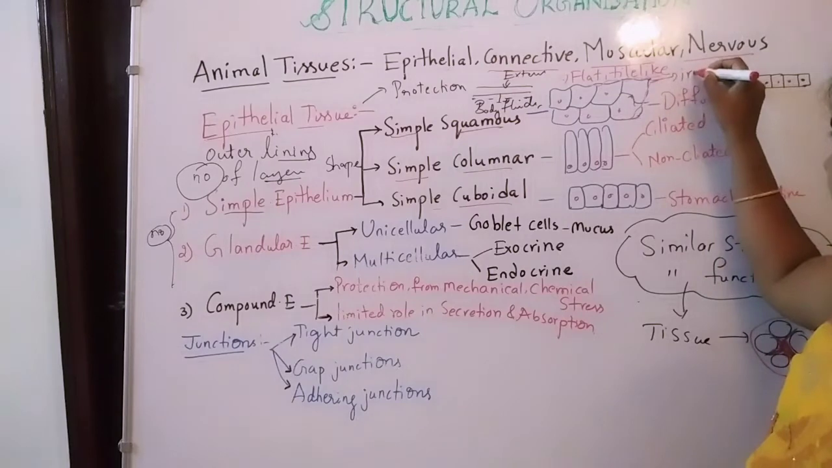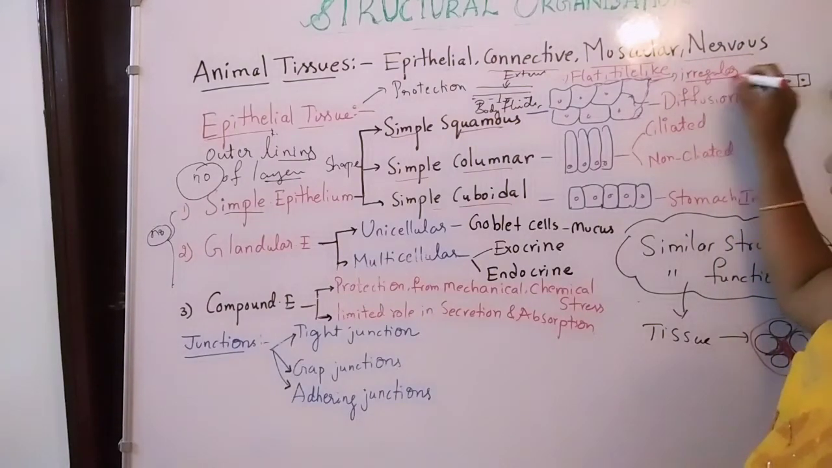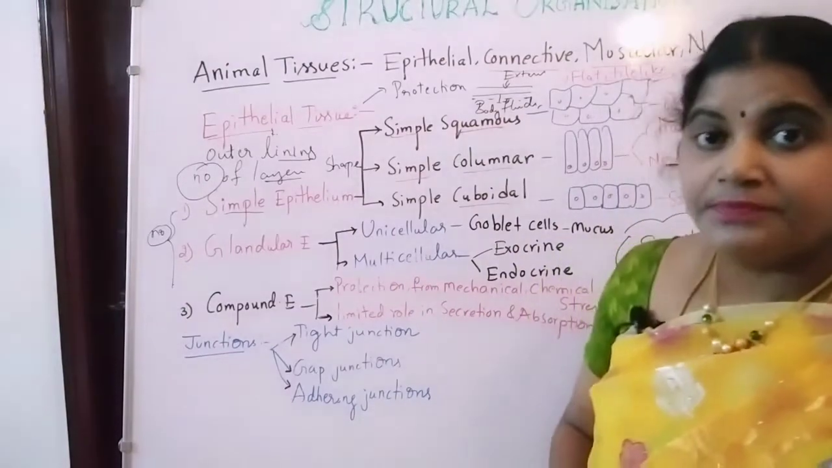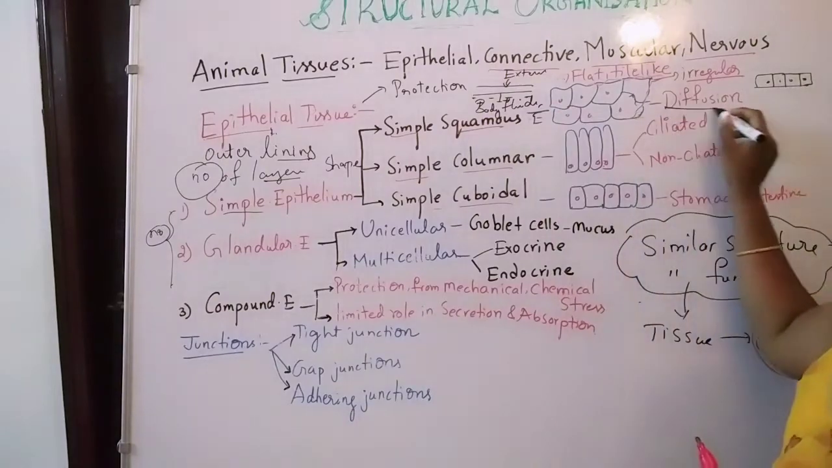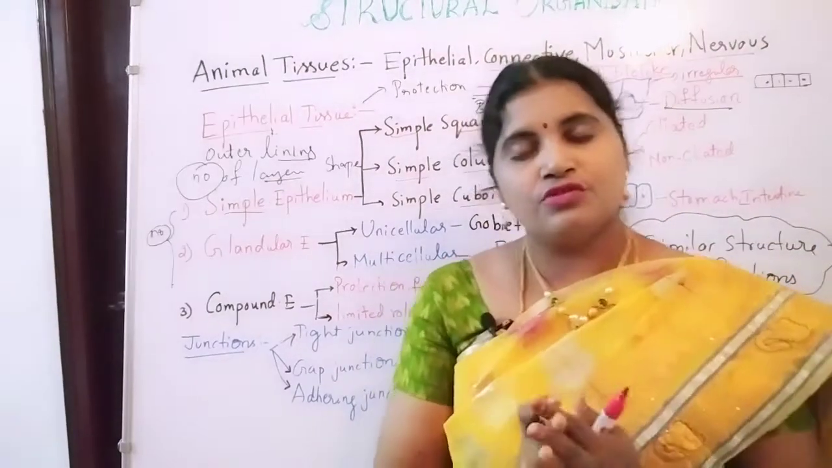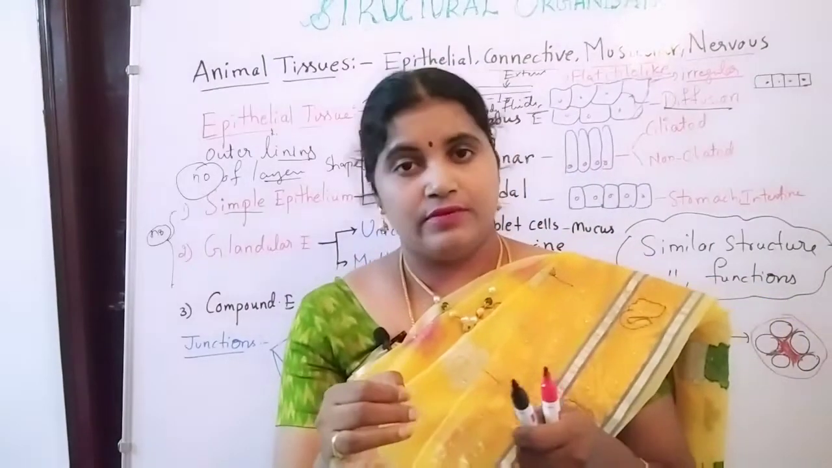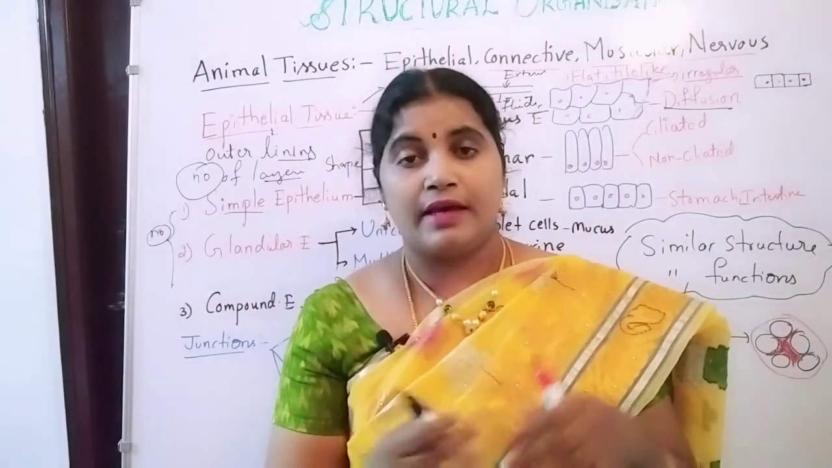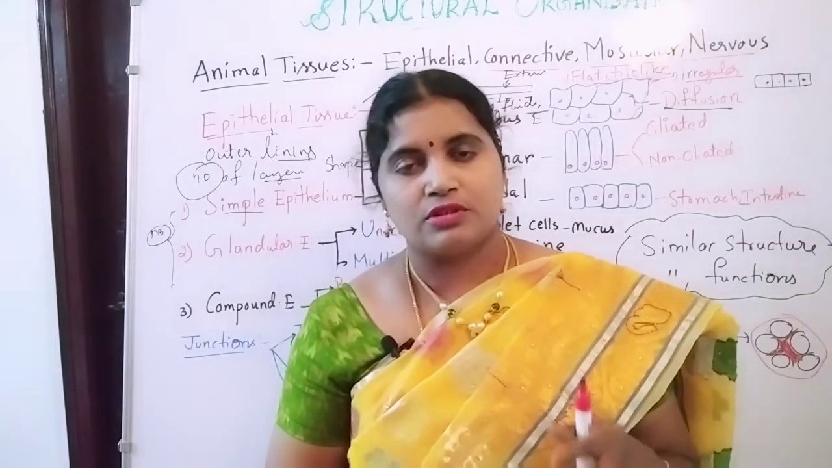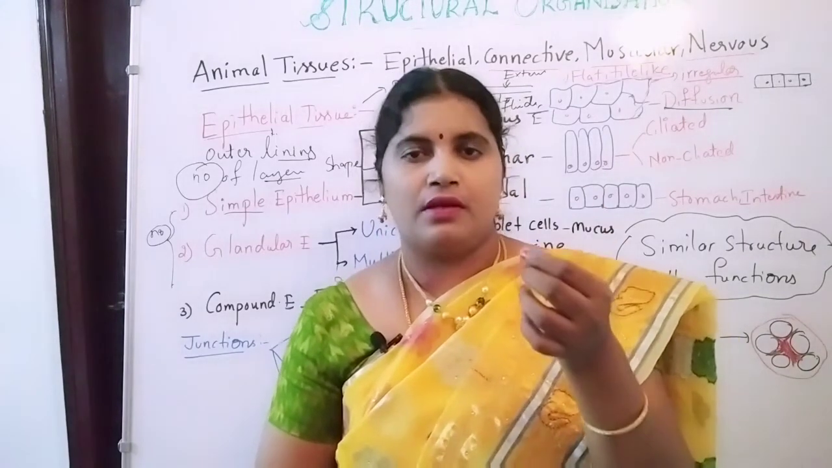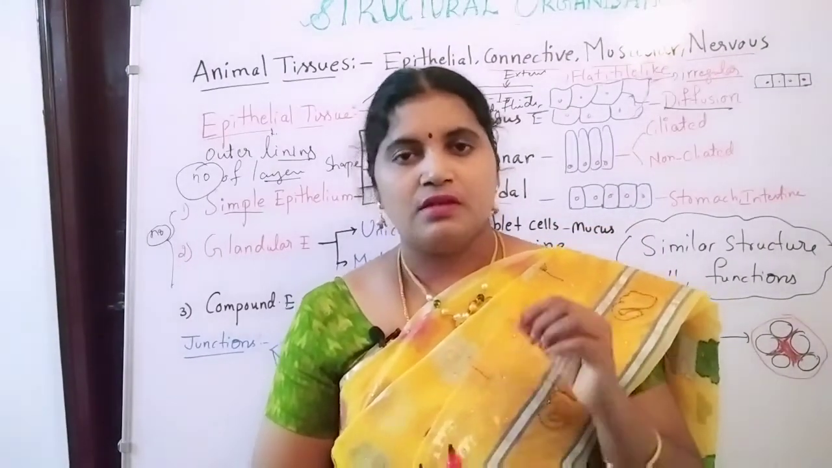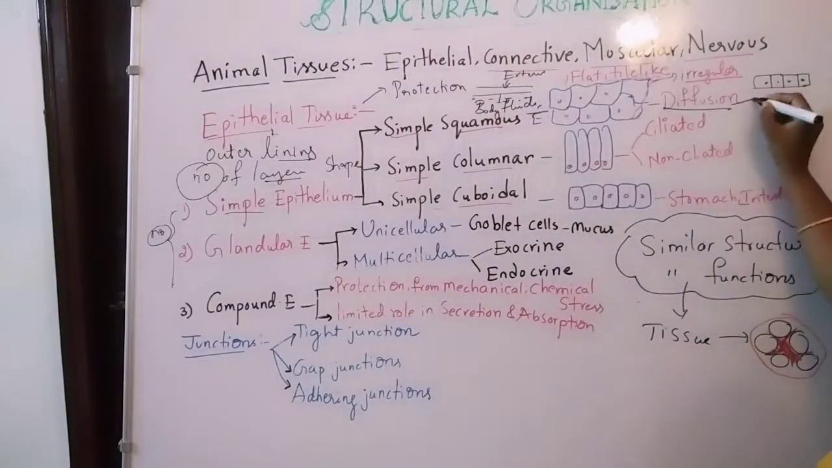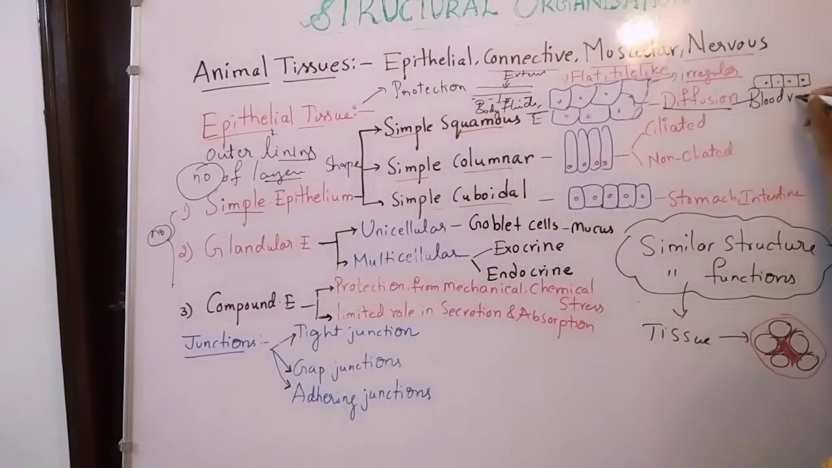It contains irregular surfaces. Here, the main function of simple squamous epithelium is diffusion. Where is the diffusion going to take place? In the blood vessels and air sacs. Mainly the diffusion process takes place there. Why? Because they are very thin membranes. In very thin membranes the diffusion is very easy to carry on. So the diffusion takes place in the blood vessels and air sacs.